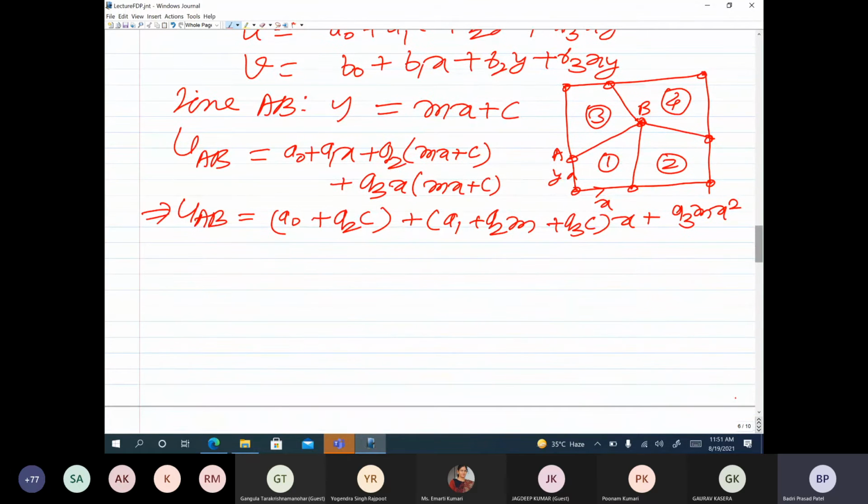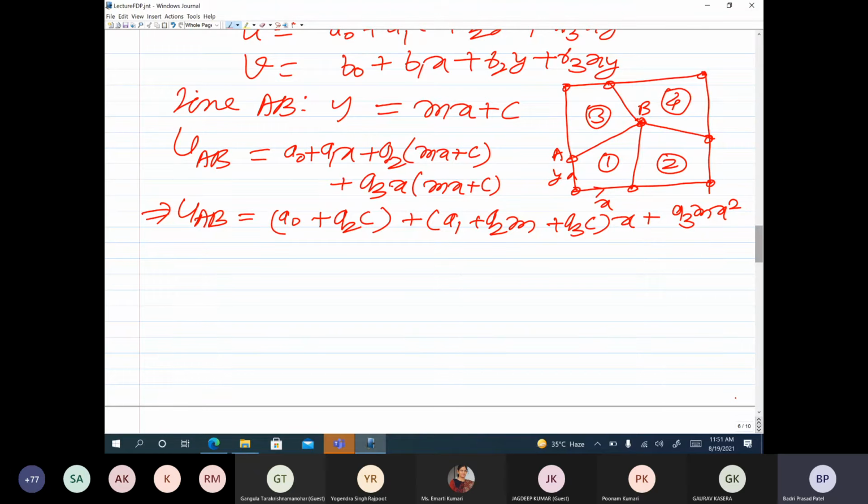Now along line AB, because it was an arbitrary quadrilateral, if it was actually a rectangle, then we would have got y equal to constant, and u or v along AB would have been linear in x. But since this is an arbitrary quadrilateral, along AB we have u as a quadratic in x. Quadratic in x means there are three constants.